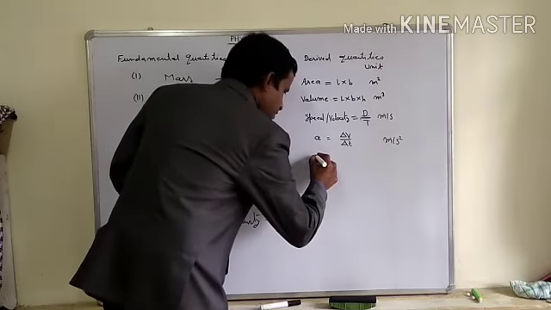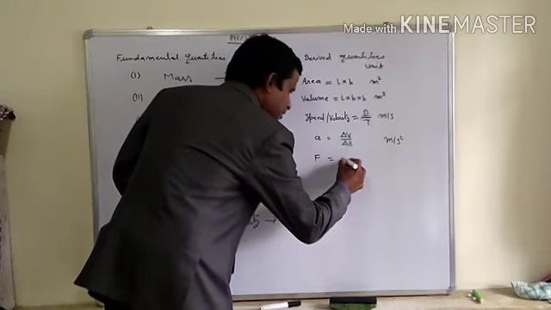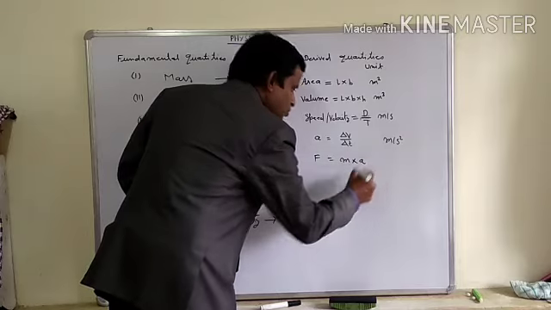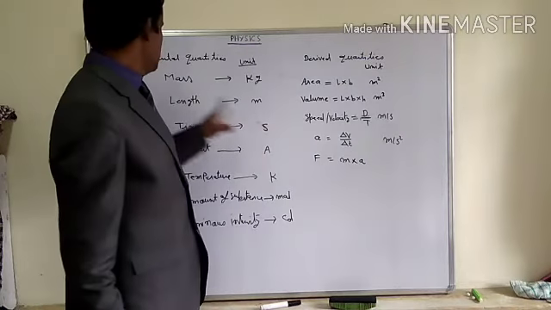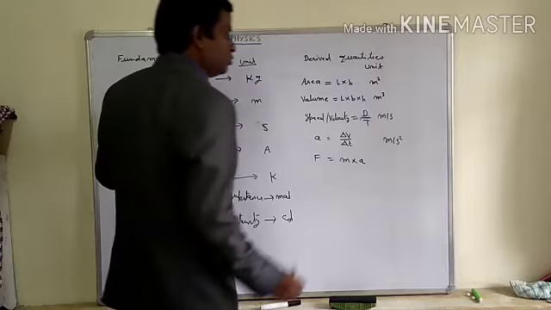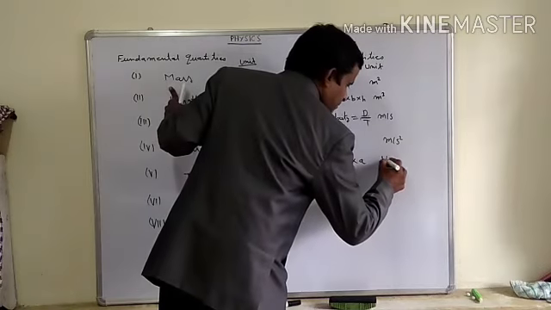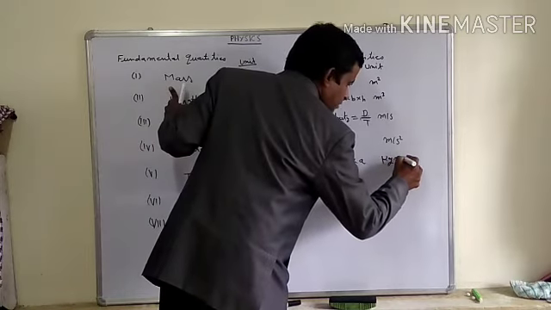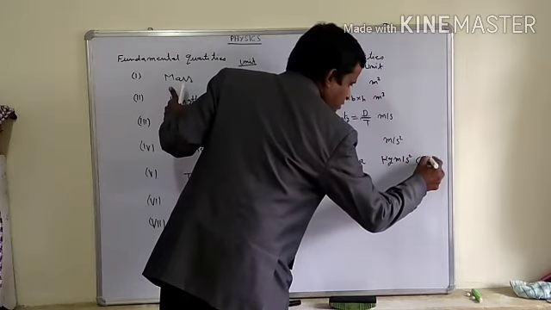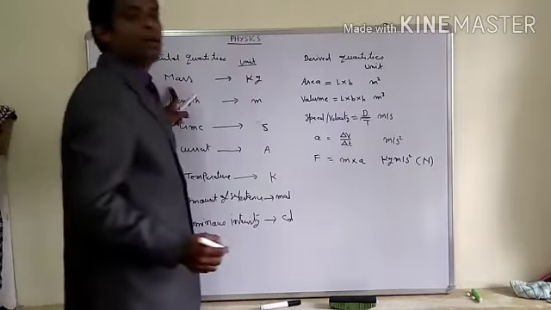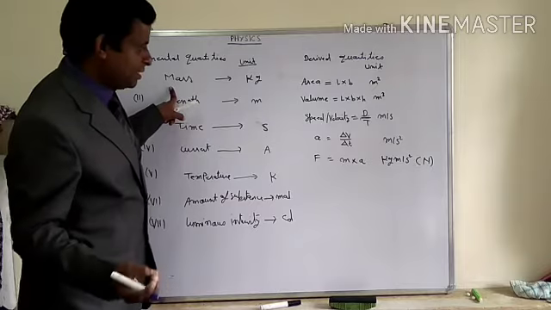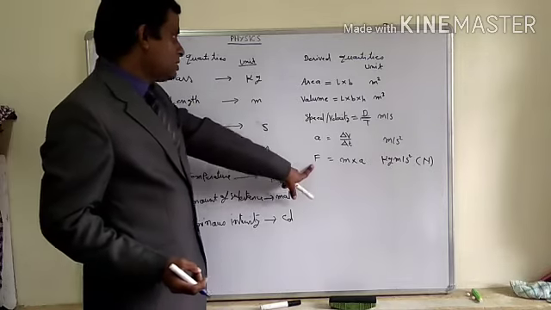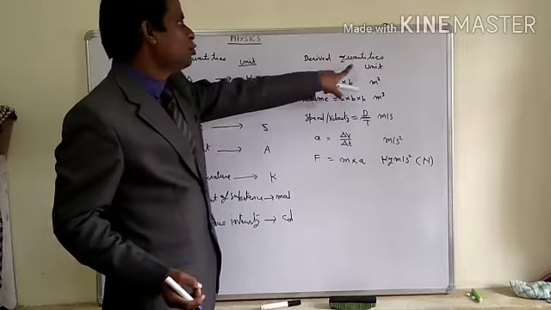Now I am going to take another physical quantity. Suppose I am taking force. Force is what? You know that it is mass into acceleration. Mass is a fundamental quantity. So its unit will become kilogram meter per second square, which is called a Newton, after the name of the scientist Isaac Newton. Getting it? So you understand better what derived quantities are.